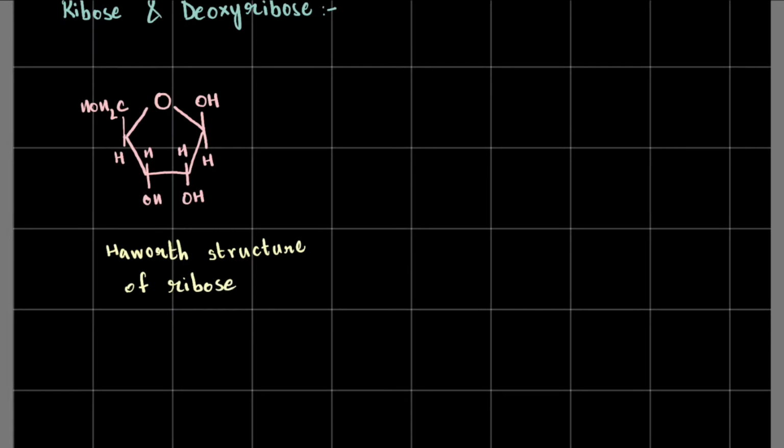Now, if you know a little bit of organic chemistry, you can also probably observe that this is beta ribose, but you need not go into that much detail. If you don't know what beta ribose is, it's not a problem, it's fine. You don't need to worry about it.